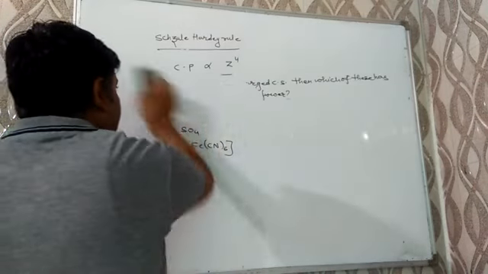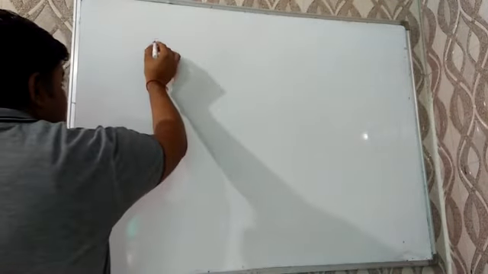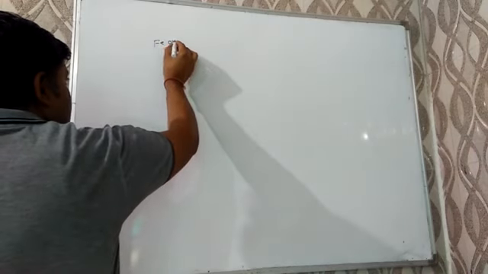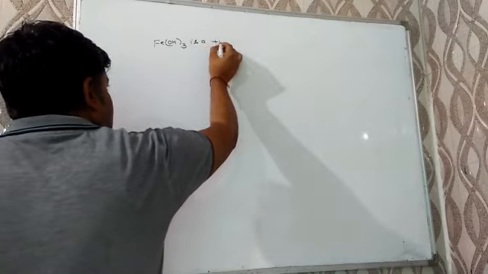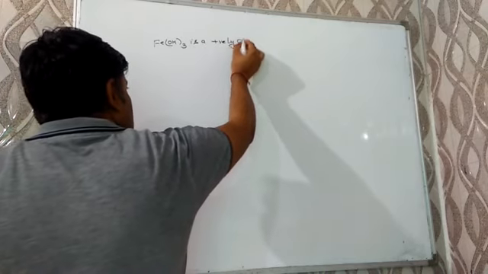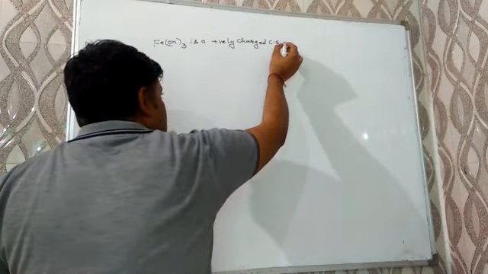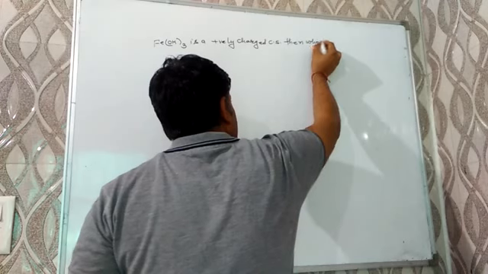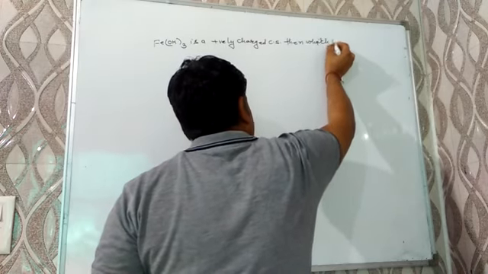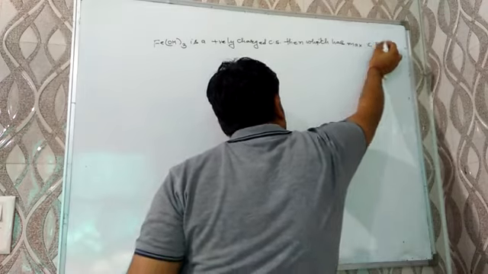Ferric hydroxide is a positively charged colloidal solution. Then which has the maximum coagulation power?